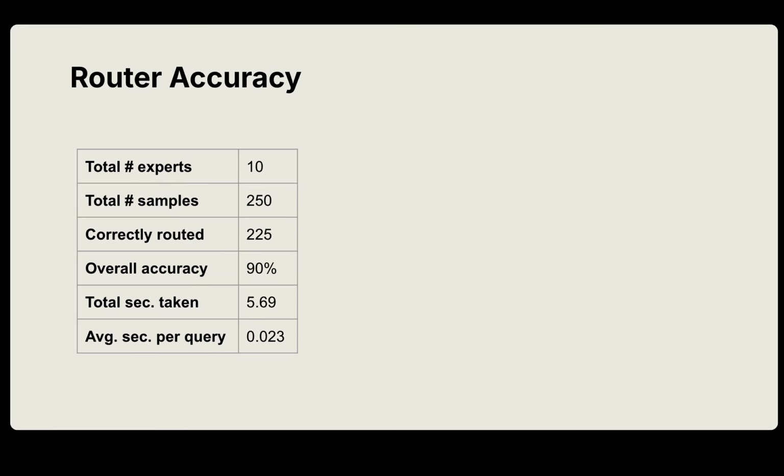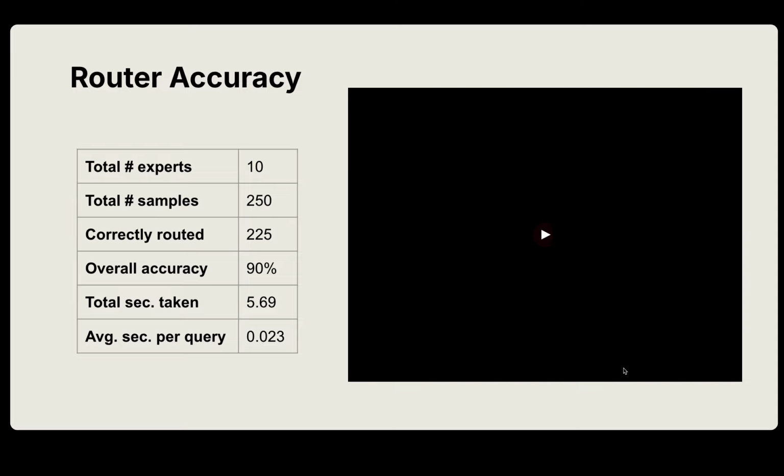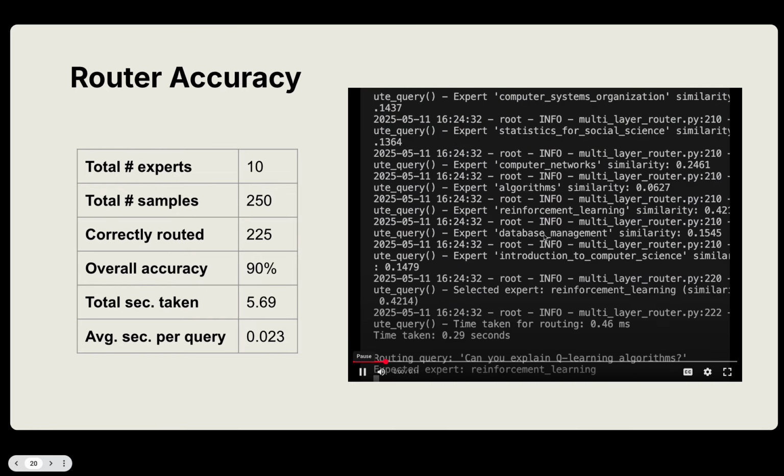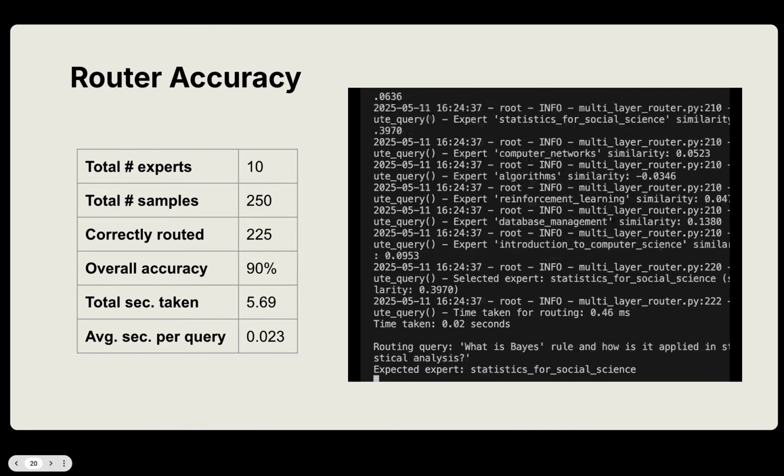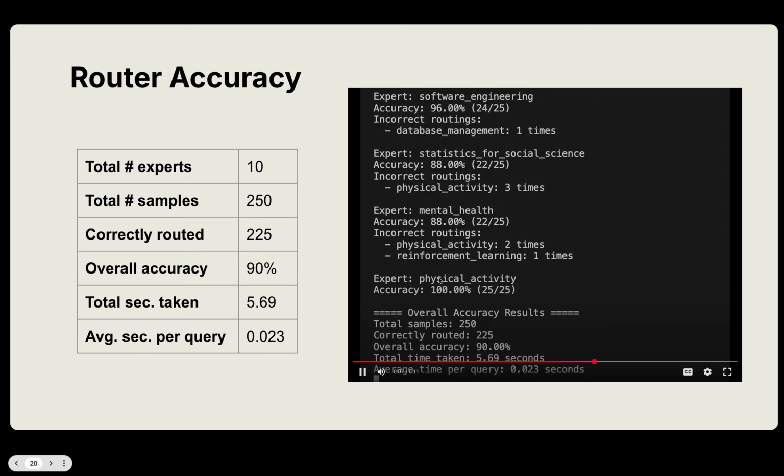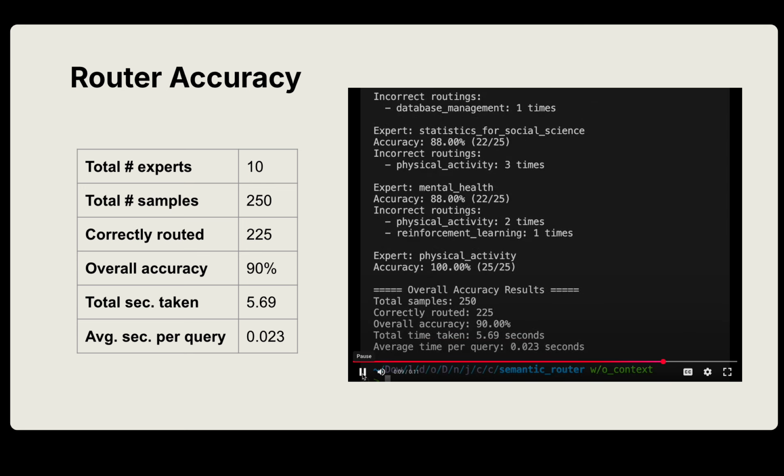Let's look at some demo to see how it works in practice. So let's start with the router itself. To test the accuracy of the router, we select a total of 10 experts and a total of 250 samples. And then this is how it works in practice. As you can see, all of the queries are sent to the router to do a testing. And then in the end, we achieve an overall accuracy of 90%.